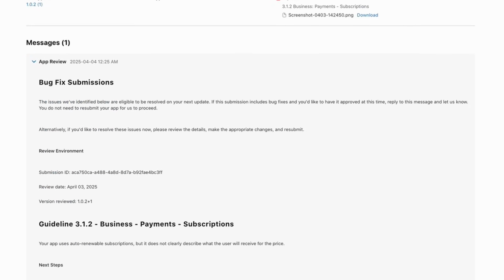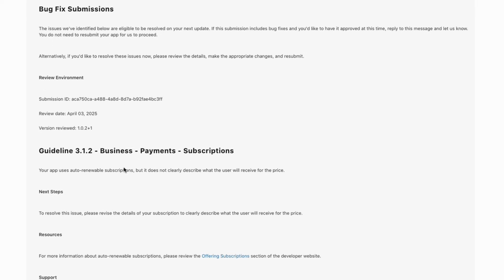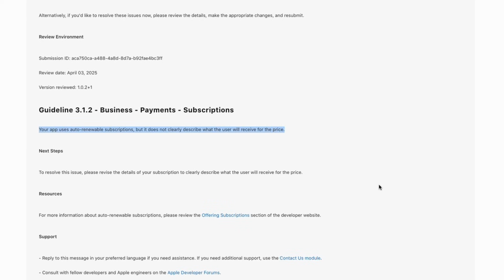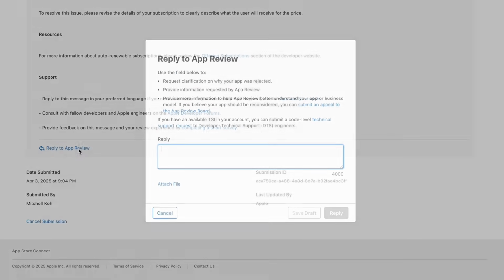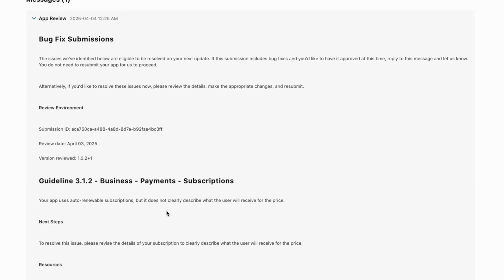Okay, so it came back rejected. Because of what reason? Let's have a look. It says your app uses auto-renewable subscriptions, but it doesn't clearly describe what the user will receive. I see. So again, if you're not sure what they're saying with your review, you can always post a message and ask them questions. And I know what the problem is.